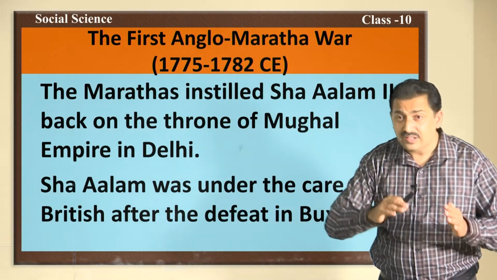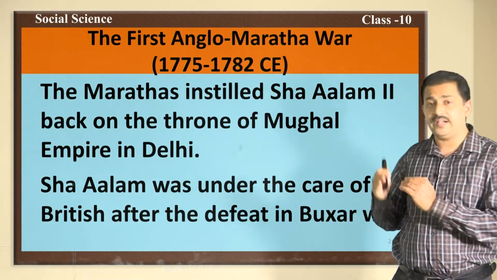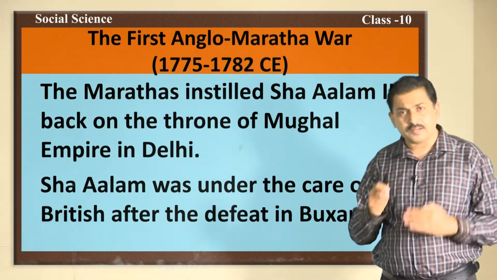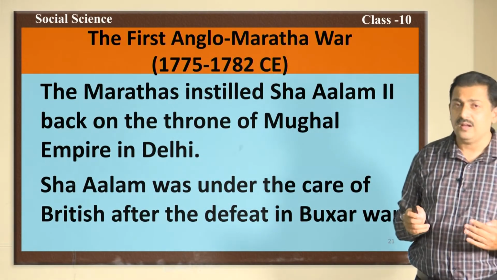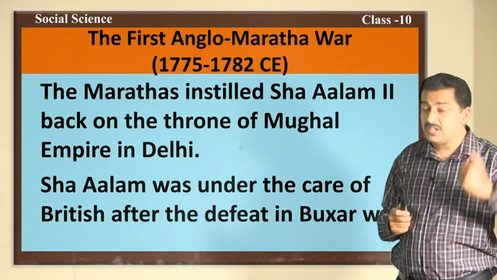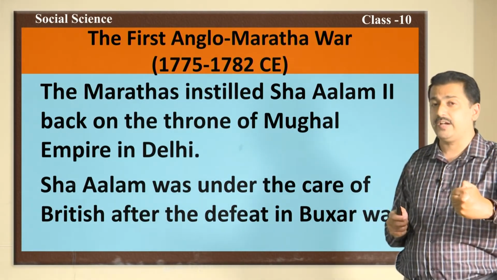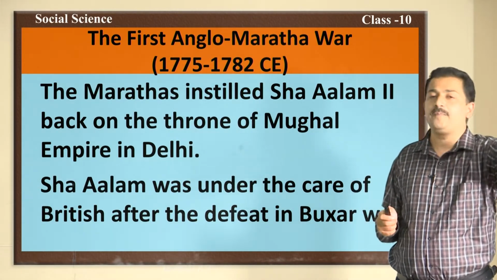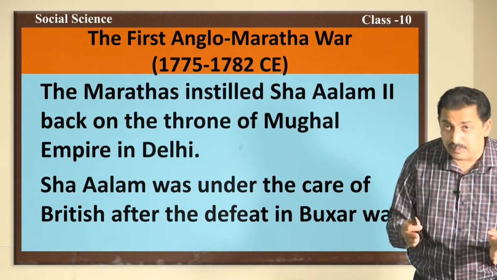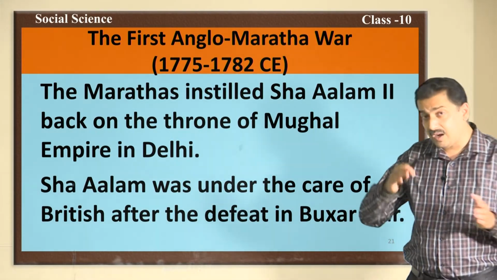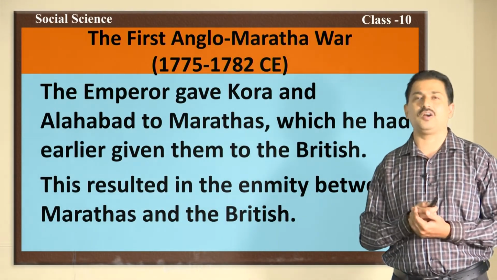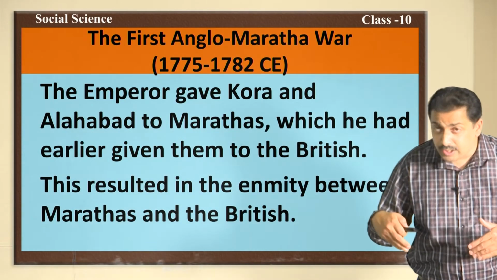The Marathas installed Shah Alam II back on the throne of the Mughal Empire in Delhi. That means, after the battle of Buxar, the name of Shah Alam II had come down. These Marathas empowered Shah Alam II and again reinstalled him with all the powers on the throne of Delhi. Shah Alam earlier was under the care of the British after his defeat in the battle of Buxar.